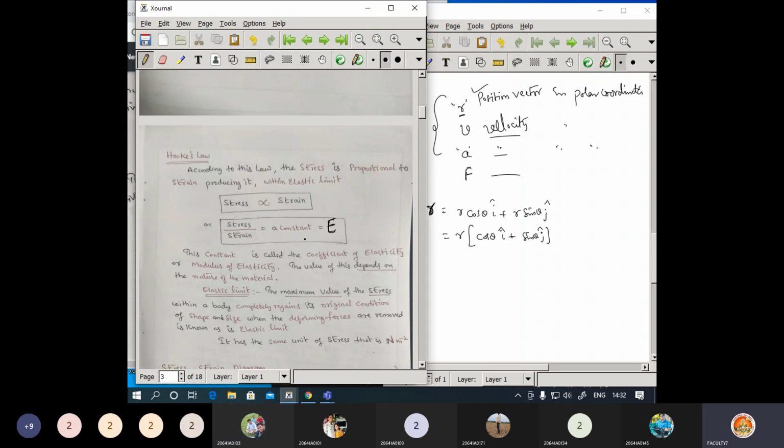Now I can ask a sample question regarding units. What might be the units of this elastic modulus? Can you try the answer for that? Units for this E.